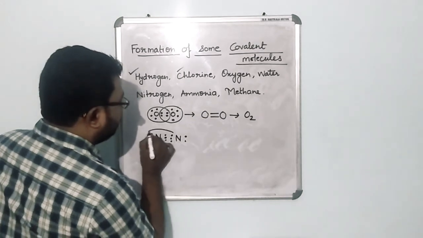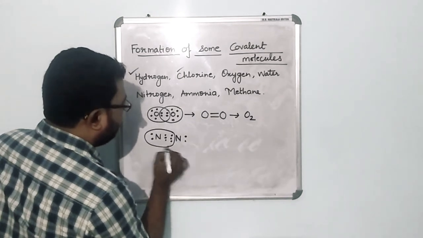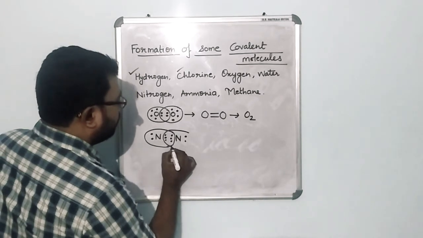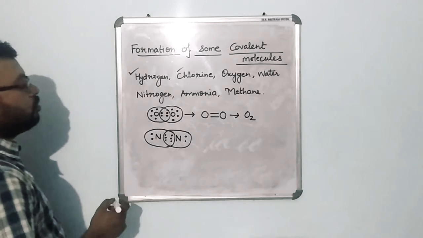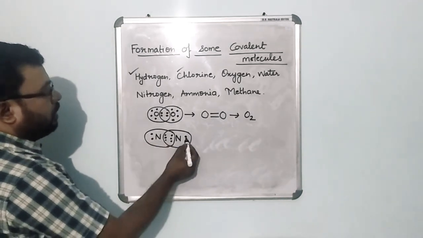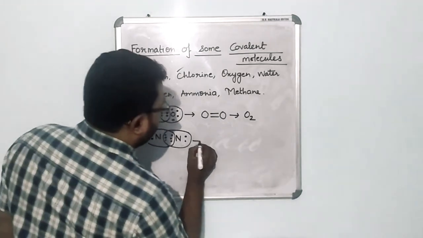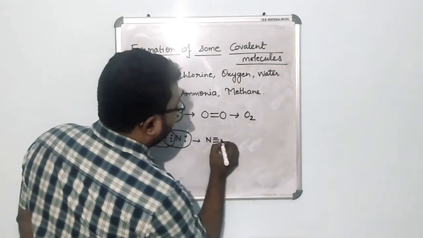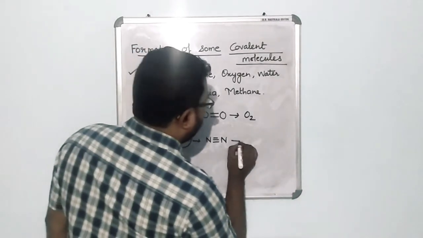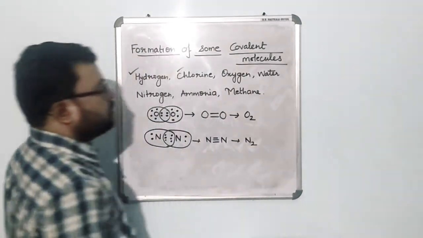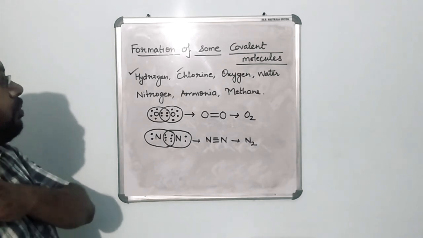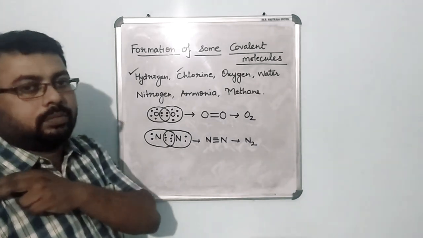Now this first nitrogen is going to take this in its domain, and the second electron is going to take this in its domain, and in total we will have how many? 1, 2, 3, 4, 5, 6, 7, 8. Okay, and here also 8. So this way a nitrogen triple bond will be formed, because there are 3 pairs of electrons shared between them, and we will get the nitrogen molecule. Okay, so this is how the covalent bond formation between nitrogen happens.